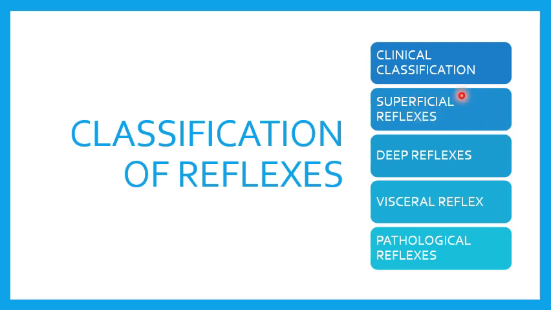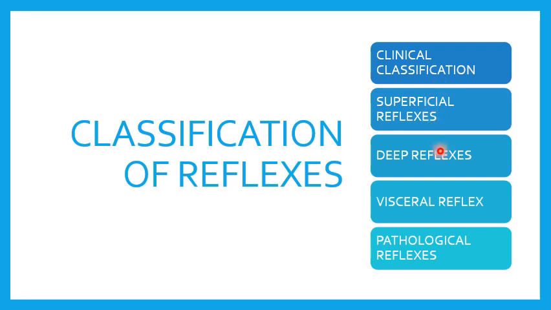The first one is superficial reflexes. Superficial reflexes are reflexes which are elicited from the surface of the body. Example, corneal reflex. You know, that is an example for us to understand the superficial reflex.